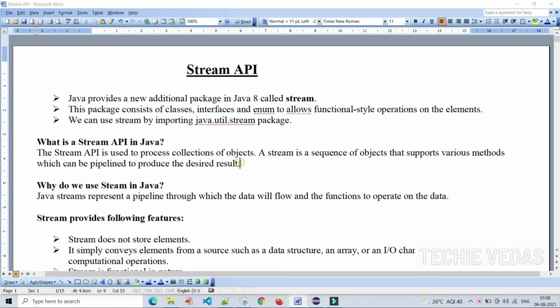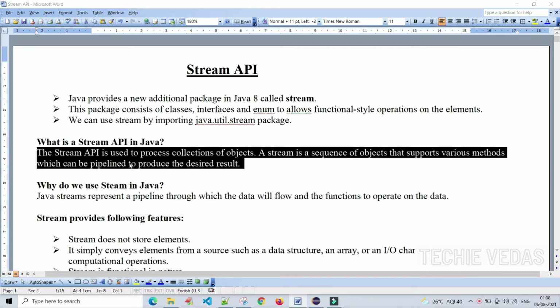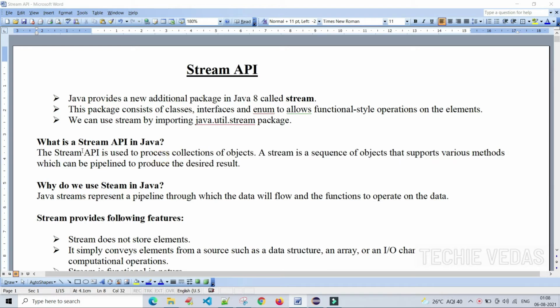So based upon this point, what we understand is that we generally use Stream API with the collection framework in Java. Also, a stream is nothing but a sequence of objects which are interlinked one after another to get our desired output or desired result. This is what is mentioned here.